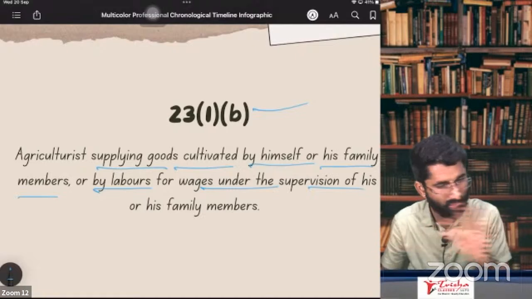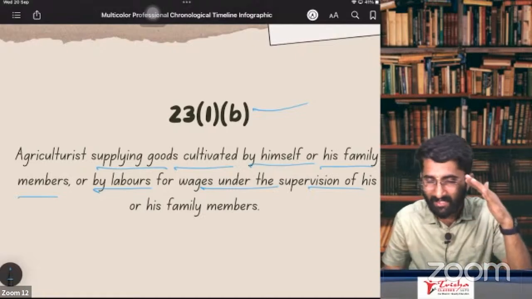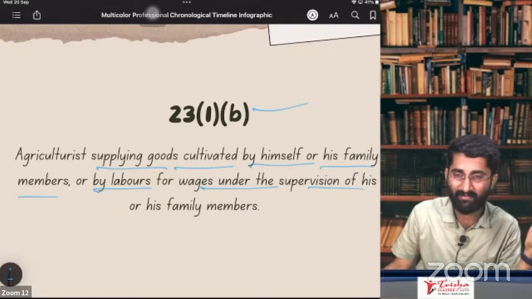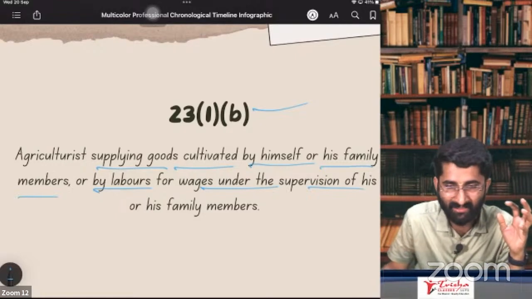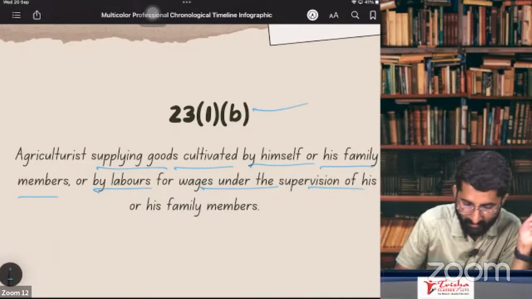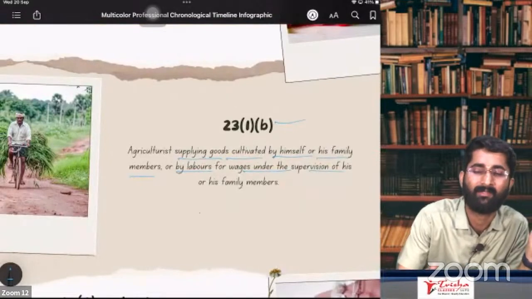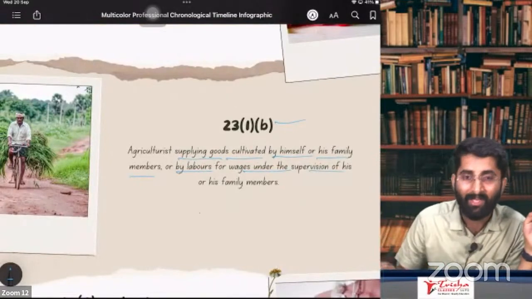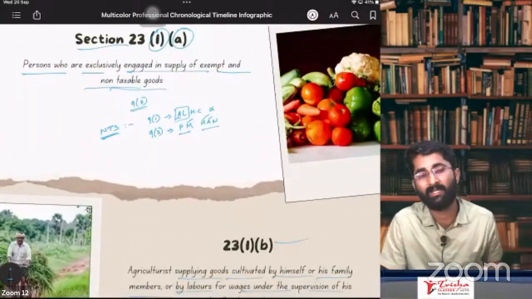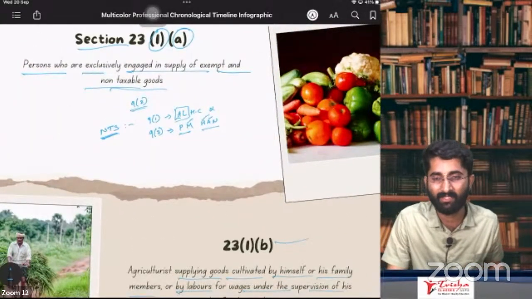No registration is required, because the farmer's tension is different. Their worries are different. We don't want to give them more worries. Let them concentrate on their work. For that purpose, section number 23, subsection 1, clause B, farmers are out of GST. And one more thing, that we have done already: section number 23, subsection 1A, section number 23, subsection 1B.